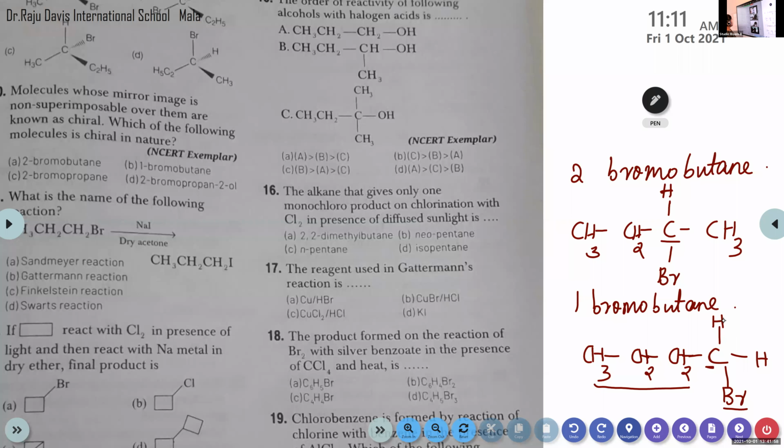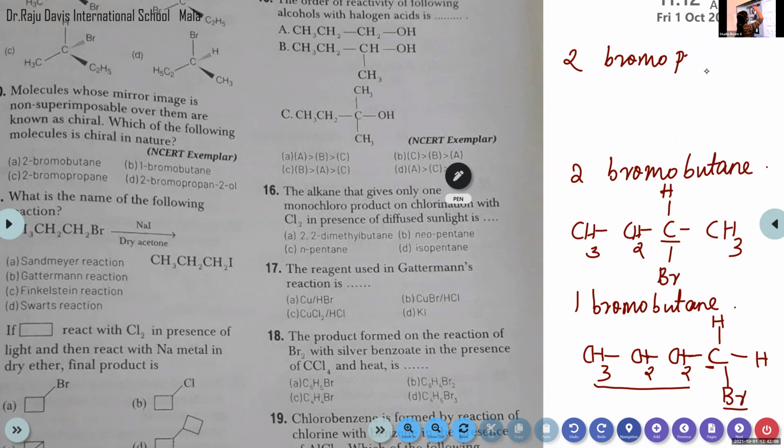The next one is 2-bromopropane. So 3 carbon atoms, and in the second position, one Br, CH3, here also CH3, then one H. In the 2-bromopropane also, there are 2 methyl groups, right?